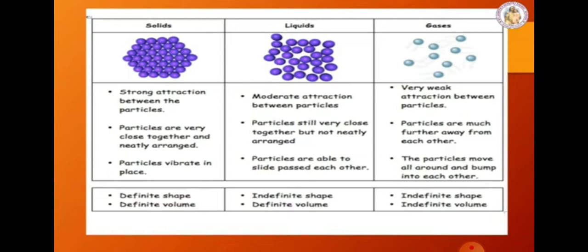Next one, gas. Particles are far away from each other. Particles are not arranged in a fixed regular pattern. Particles can move easily from one place to another. For example, gas moves freely over long distances. It does not have any definite shape.